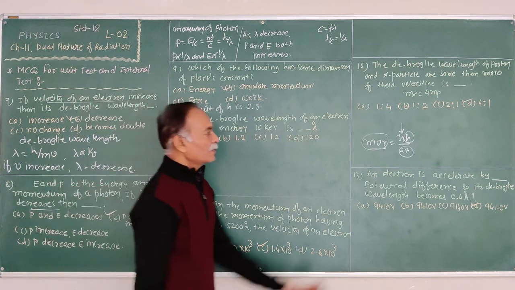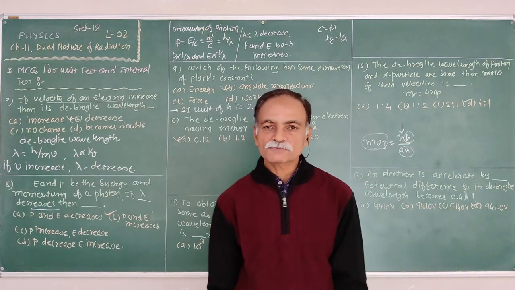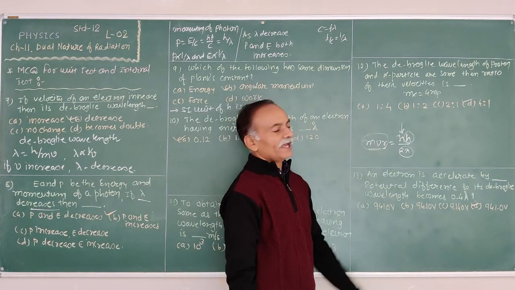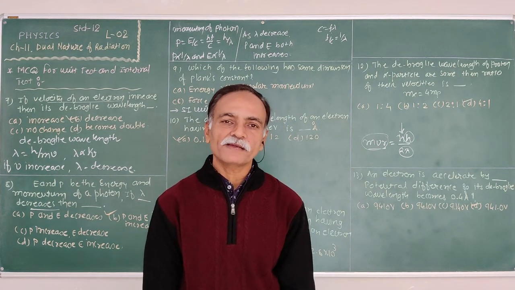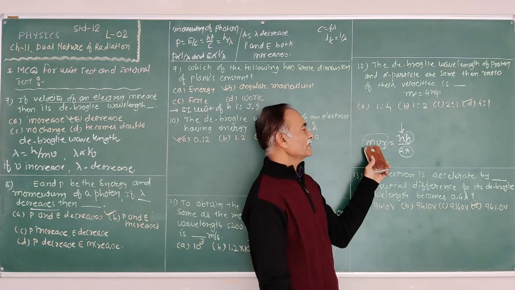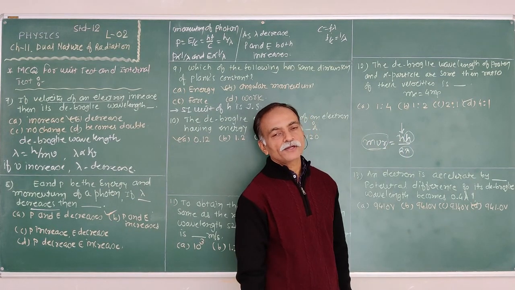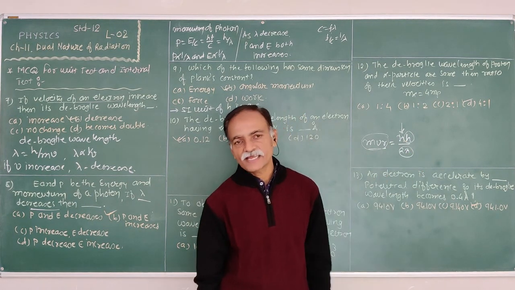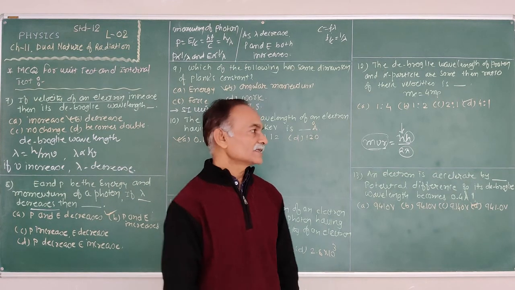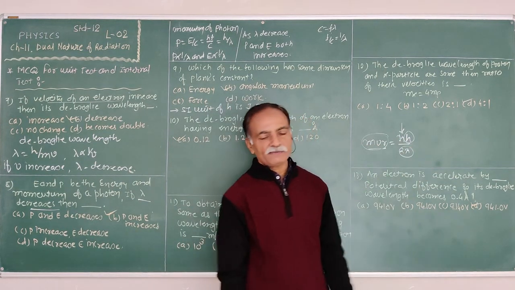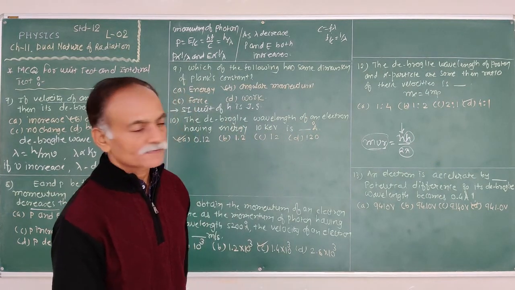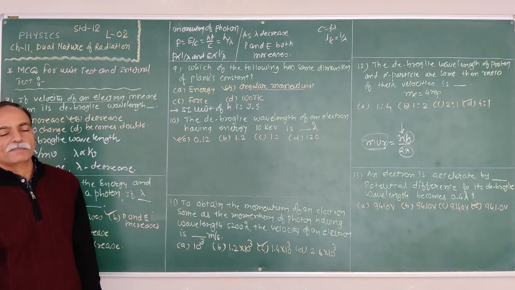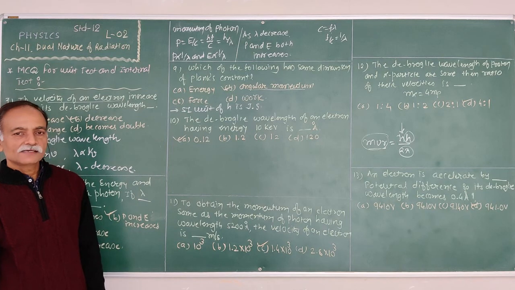Or in other words, from a theoretical concept, from Bohr's first hypothesis, the angular momentum of an electron in the nth orbit is an integral multiple of h upon 2 pi. Therefore, angular momentum mvr is equal to nh upon 2 pi. n is the number of the orbit, unitless, and 2 pi is in radians, which is dimensionless. Therefore, the dimension of angular momentum is the same as the dimension of Planck's constant. Clear? Okay.